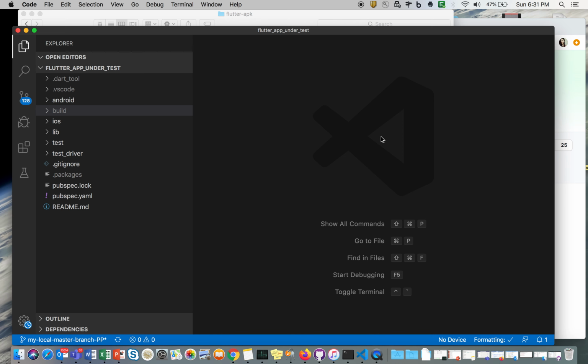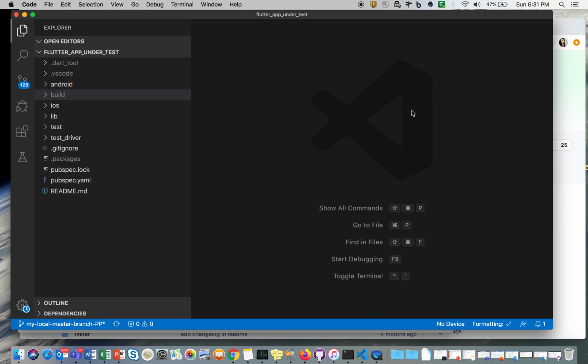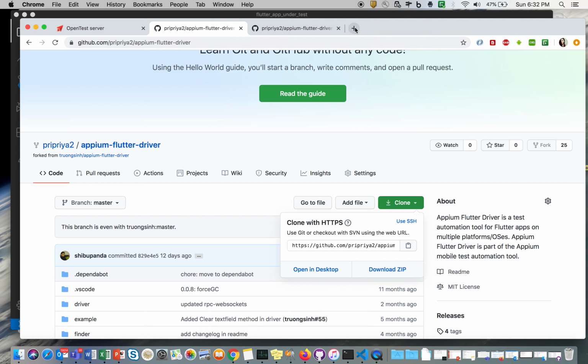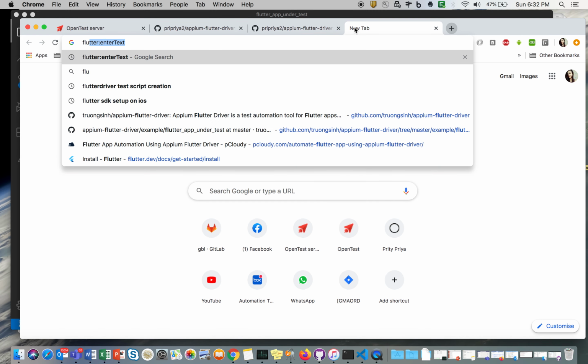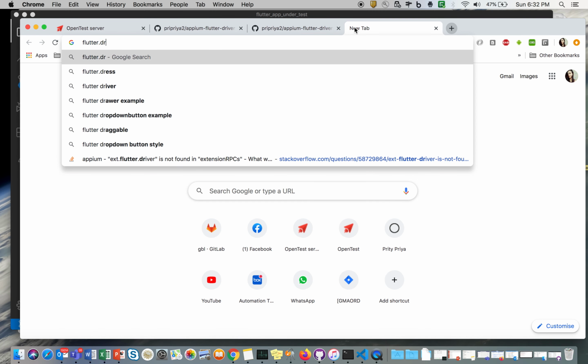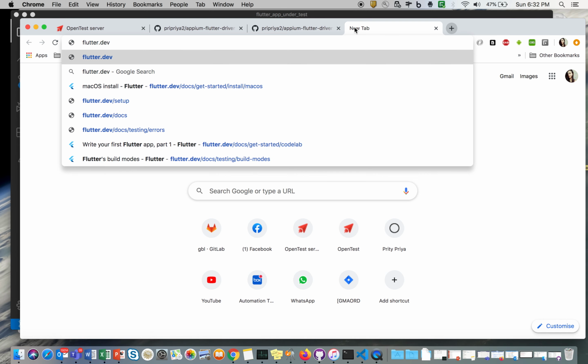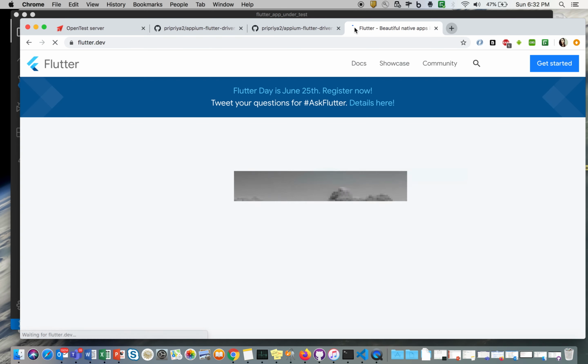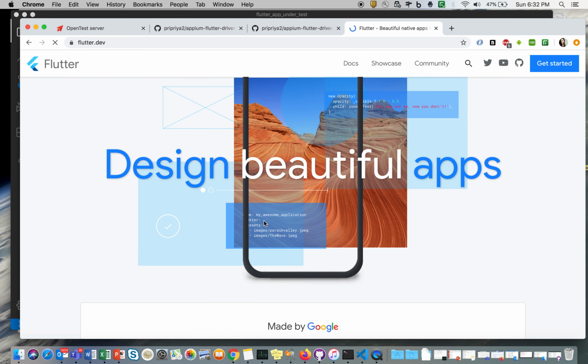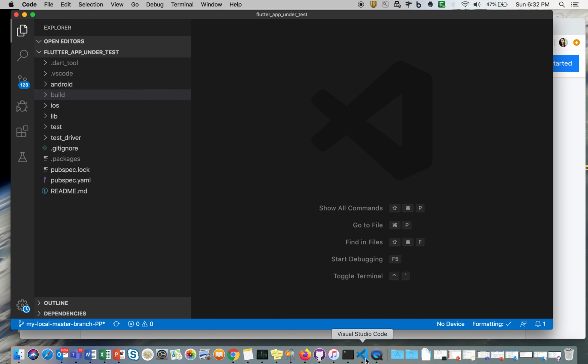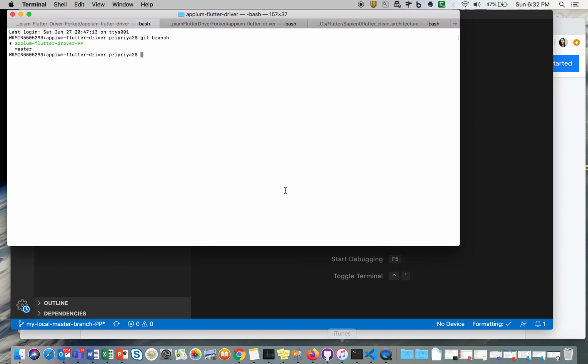If you are a first-time user, you can download them from here. It will go to flutter.dev, which is the official website of Flutter. There will be a link that you can navigate to from VS Code, and from there you can download the Flutter and Dart SDK.